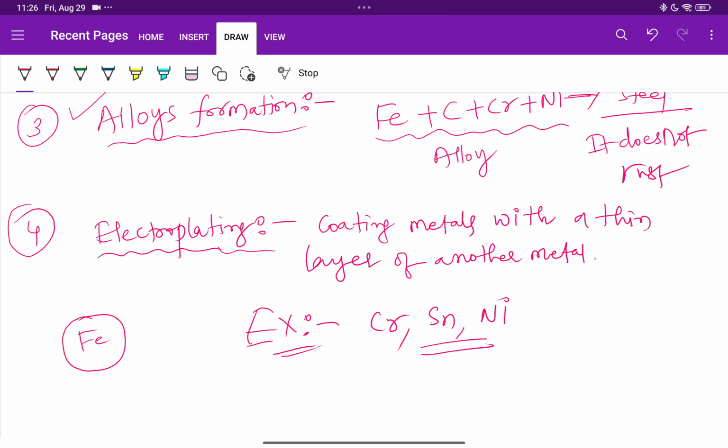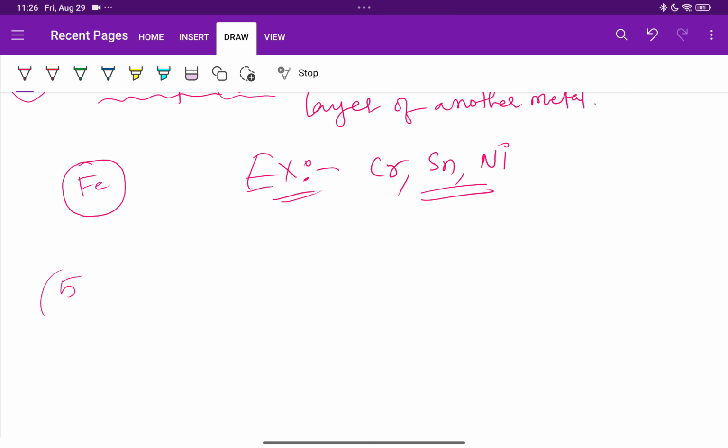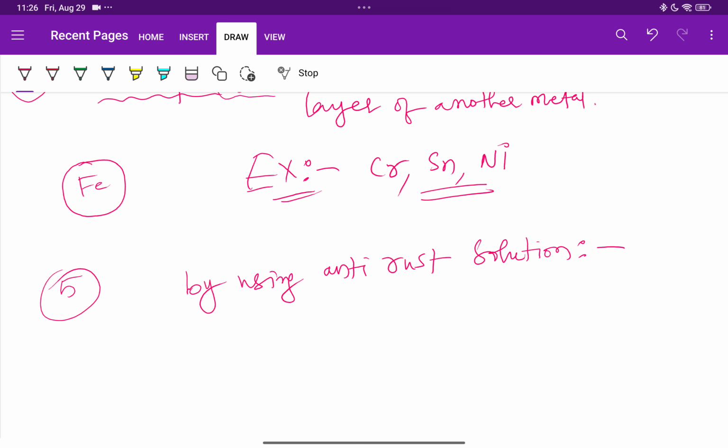And last but not least, that is by using anti-rust solutions. So which is called an anti-rust solution? Very simple, that is alkaline phosphate. Alkaline phosphate is called an anti-rust solution. So when we apply this alkaline phosphate around the metal which is involved in the corrosion, we can stop that corrosion.